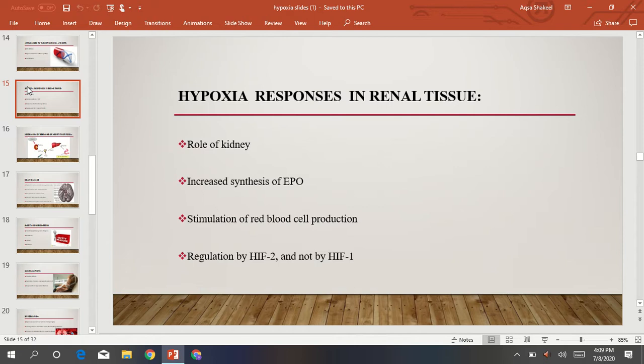So, the role of the kidney: the kidney increases the synthesis of EPO and stimulates red blood cell production, and this regulation is done by hypoxia inducible factor 2, not by hypoxia inducible factor 1.